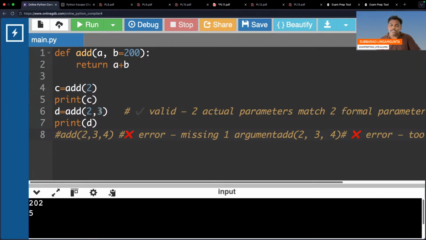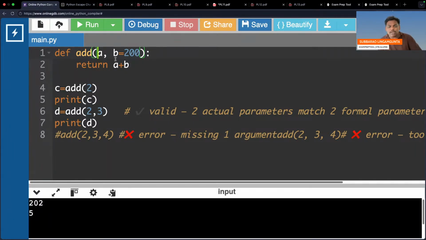So what I mean to say is, if the number of formal parameters is 2 with default arguments, the behavior is like this. Then a maximum of 2 parameters you can pass.